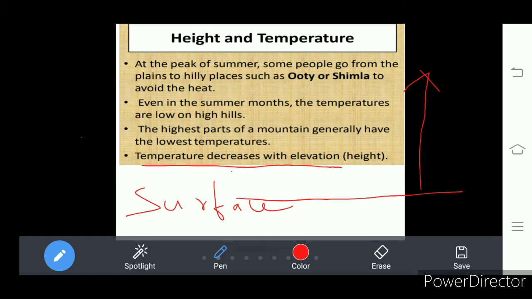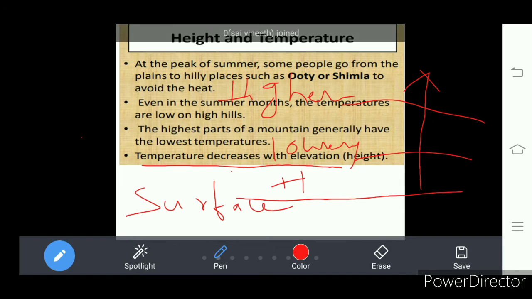Understand? This is the lower layer of the atmosphere that I have drawn here, and the next is the higher layer. Okay. We have discussed that the atmosphere is composed of several layers. So at the lower layers, the highest temperature is recorded here. Highest temperature. Okay.